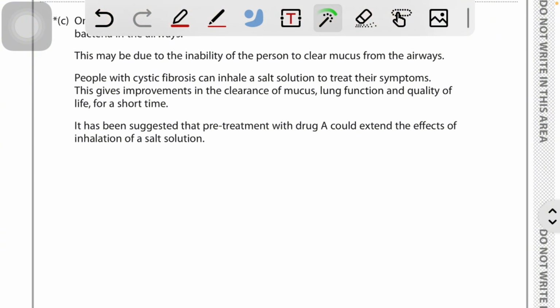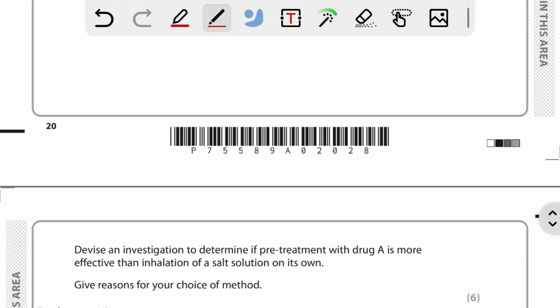Okay, so it says that the pre-treatment with drug A can extend the effect of the inhalation of salt solution. It can extend it, the intake of drug A. Okay. So here, what does the question say?